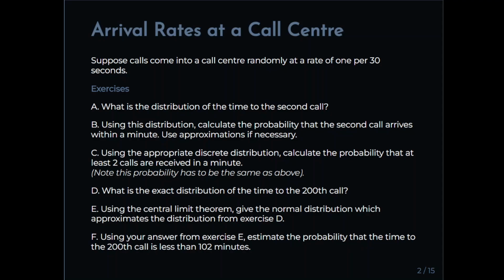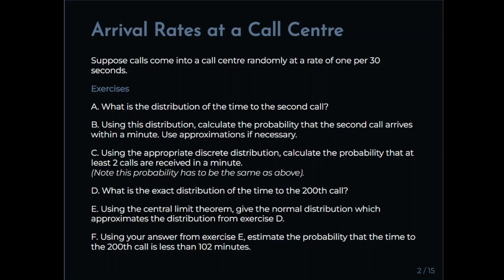Using this distribution, calculate the probability that the second call arrives within 1 minute. Use approximations if necessary. Now that's going to be important in this case. This is really just a demonstration of the gamma distribution. It is quite complex mathematically. I'll just show you it, but we won't really go into too much detail. But there is an approximation that we can use, and we'll rely on this. This is a pen and paper exercise, essentially.